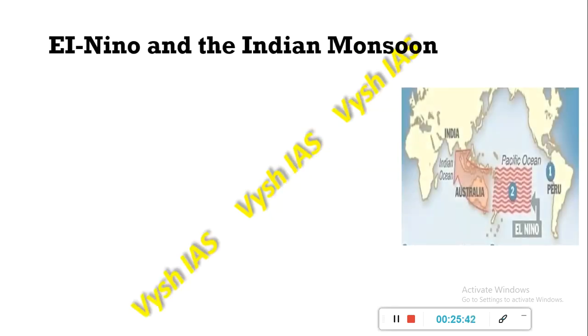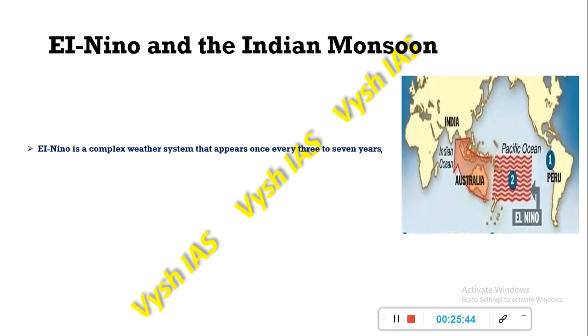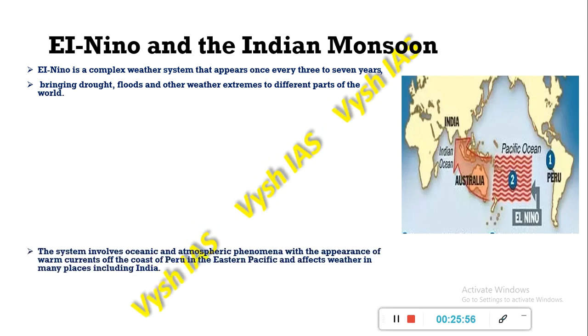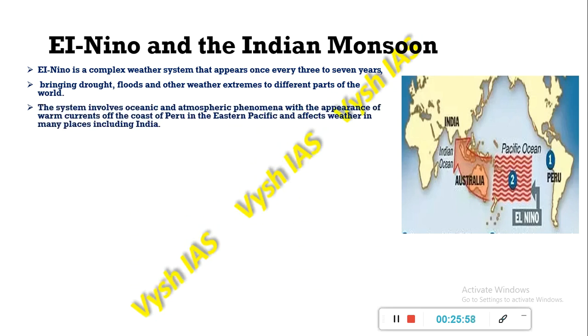So the El Nino and the Indian monsoon. So what is El Nino? El Nino is a complex weather system that appears once in 3 to 7 years. So this brings along with it droughts, floods and other weather extremes to different parts of the world. So this is a global phenomenon.